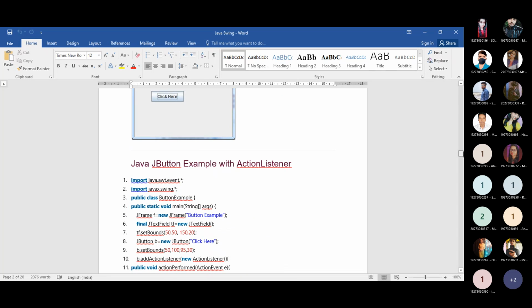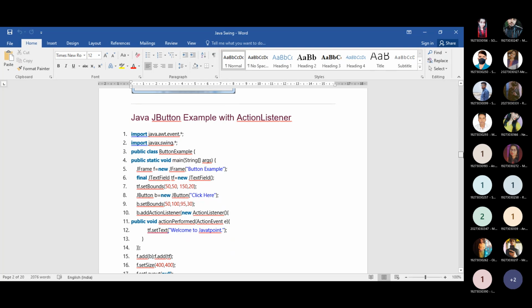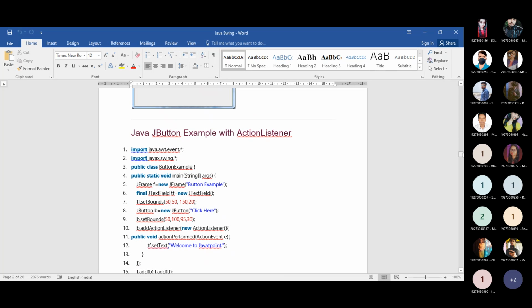Now there is another concept, that is the action listener. Next, you need to know whatever the component is, that is button, label, text field, whatever you are providing. After providing that type of component into your window, what will be the output effect if you click that particular component? For that part, you need to know the idea of the action listener.